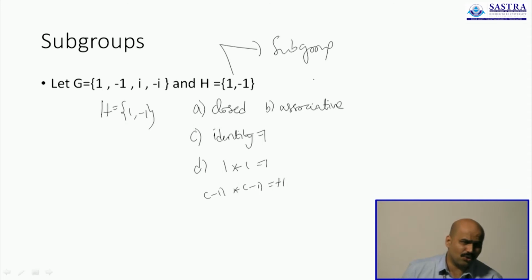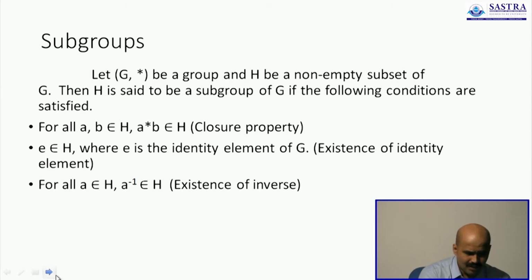Because you are trying to show that the subset is a group, and for a group we have 4 conditions. So should I check all the 4 conditions always? The answer is actually no. You don't have to check all the 4 conditions always. We will just have a look at another example.